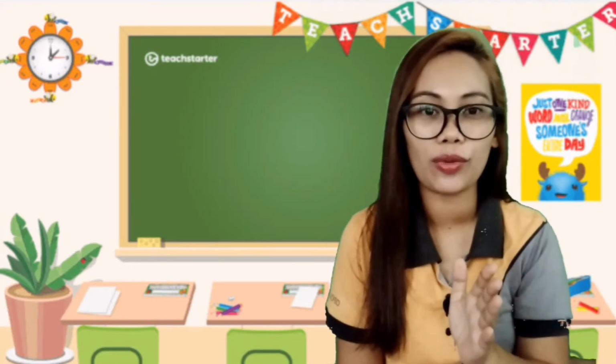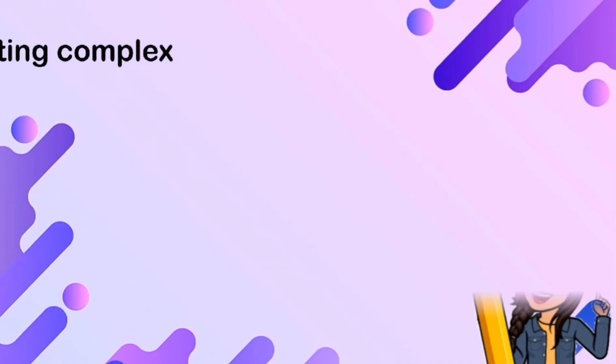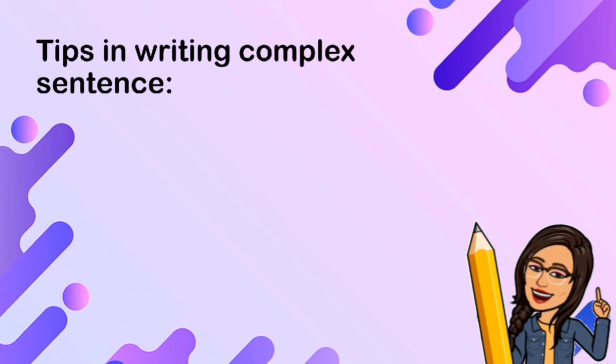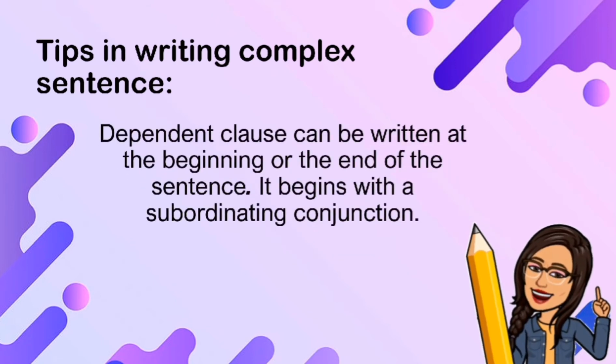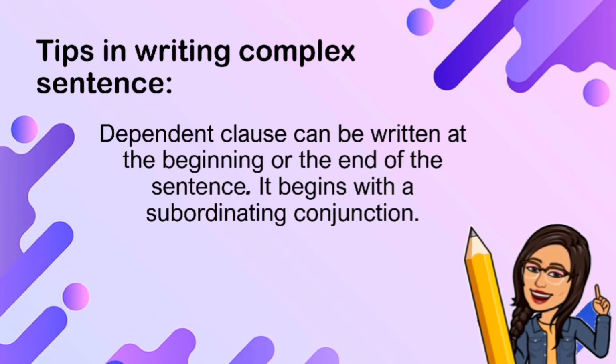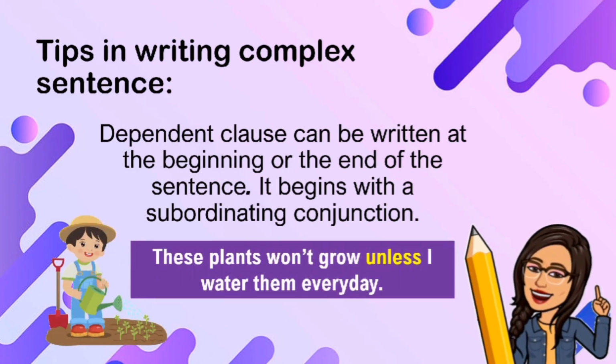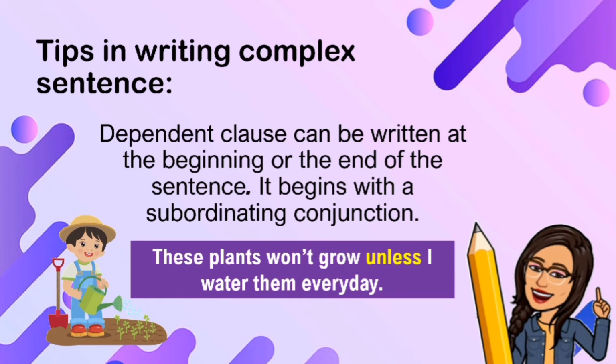How are you going to write a complex sentence? Tips in writing complex sentence. Dependent clause can be written at the beginning or the end of the sentence. It begins with a subordinating conjunction. Take a look at this example. These plants won't grow unless I water them every day.